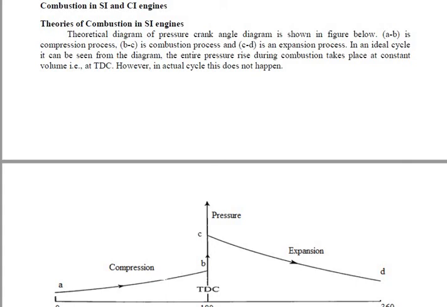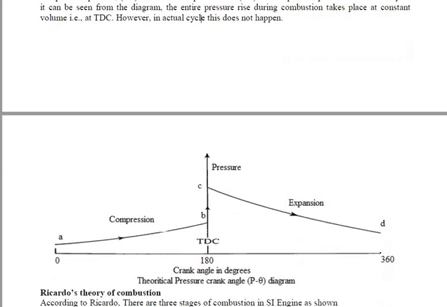Theoretically, if you go through this graph, I am going to explain the combustion process in the SI engine by taking two parameters. One is pressure on the y-axis, the vertical line where my cursor points, and on the x-axis I am taking the crank angle. The pressure is represented by P and the crank angle by theta. This is a simple graph for the ideal cycle.